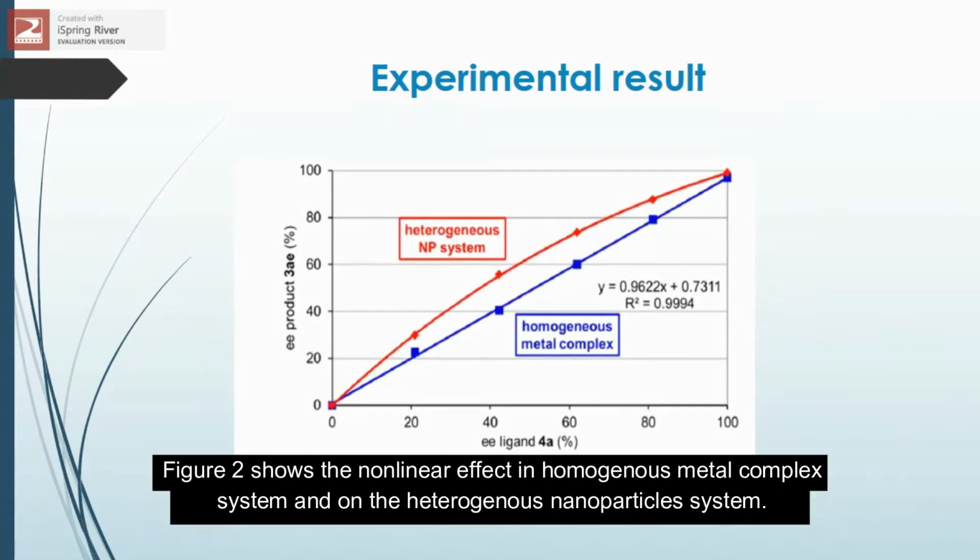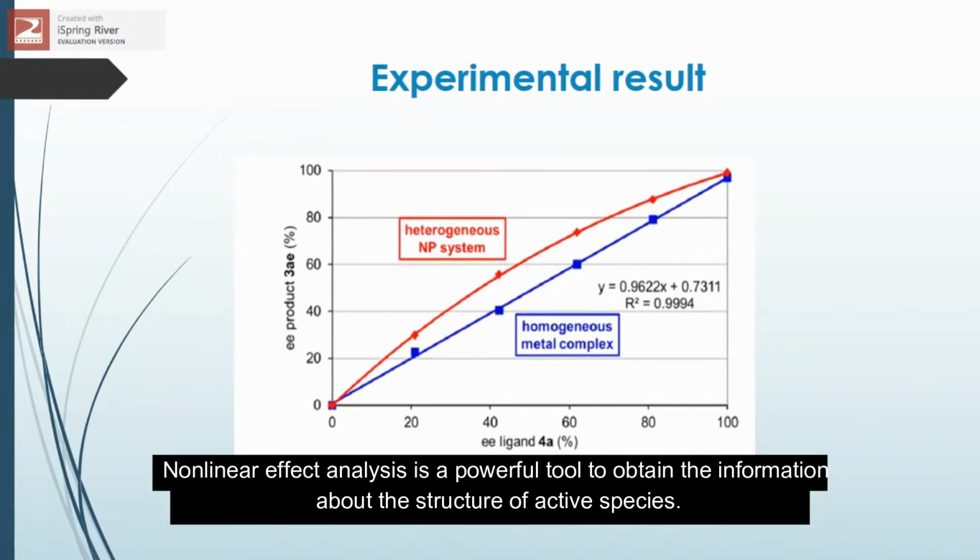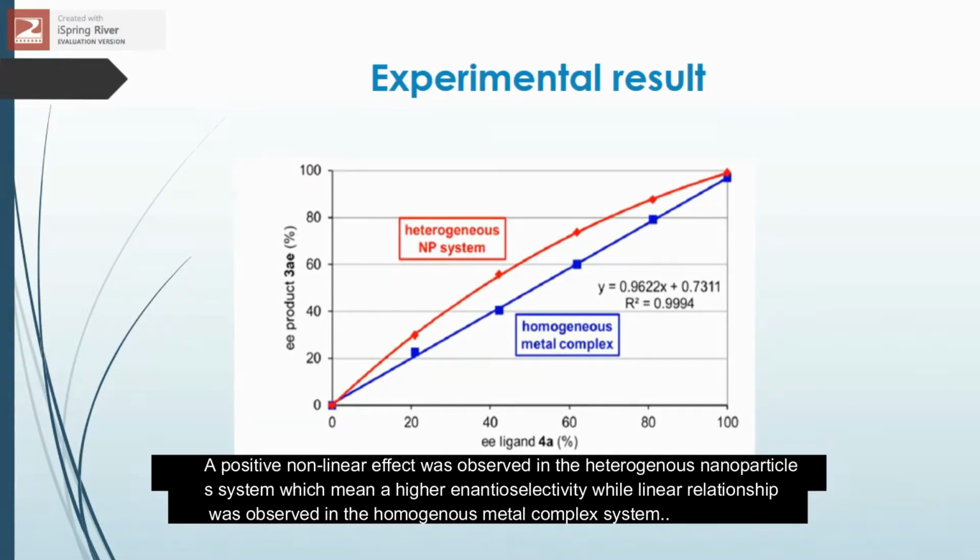Figure 2 shows the nonlinear effect in homogeneous metal complex system and in the heterogeneous nanoparticles system. Nonlinear effect analysis is a powerful tool to obtain information about the structure of active species. A positive nonlinear effect was observed in the heterogeneous nanoparticles system, which means a higher enantiomer selectivity, while a linear relationship was observed in the homogeneous metal complex system.